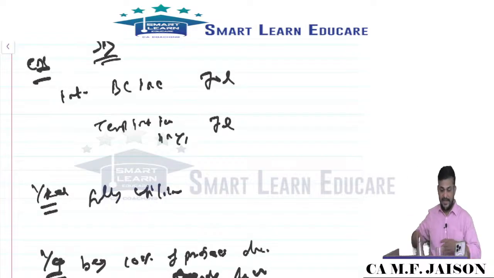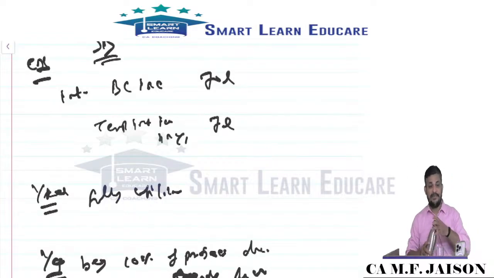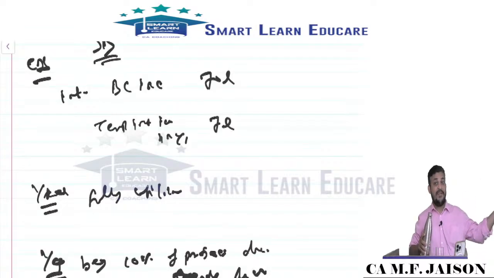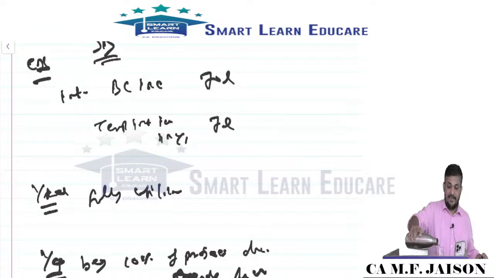Specific borrowing, we incur borrowing cost of 70 lakhs. There is surplus amount invested, and we got investment income of 7 lakhs. So how much borrowing cost will be capitalized in first year?